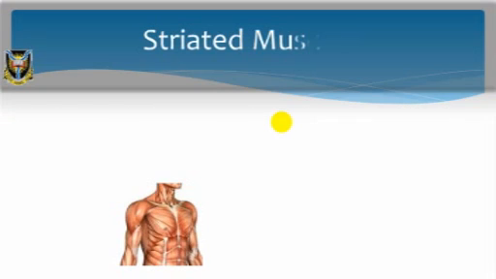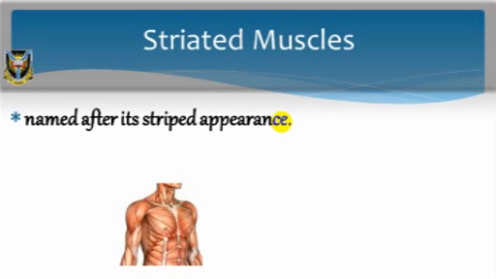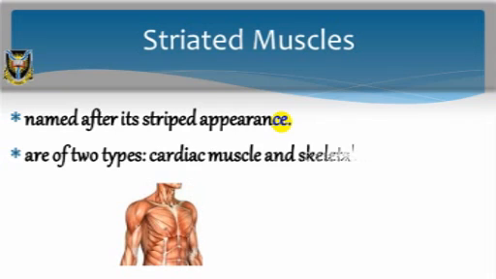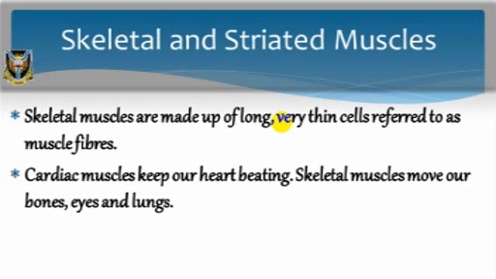Striated muscle is named after its striped appearance. There are two types of striated muscles. One is the cardiac muscle and the other is the skeletal muscle. Cardiac muscle composes the tissue of the heart. Skeletal muscle that is attached to bone produces the majority of body movements, while other skeletal muscles are responsible for moving our eyes and lungs.